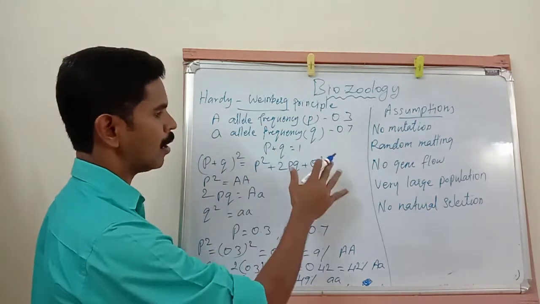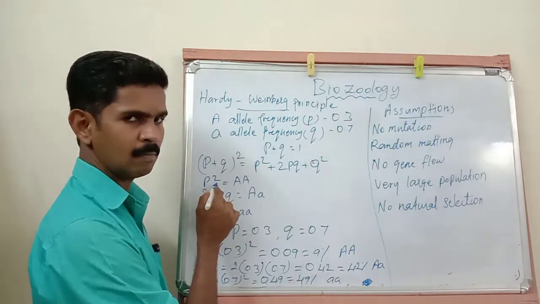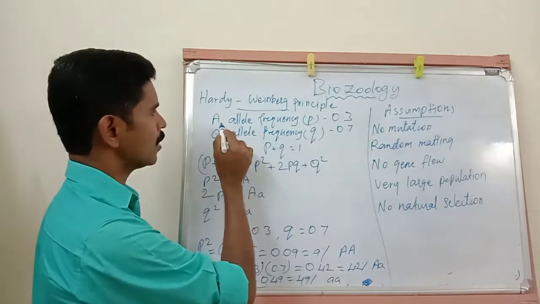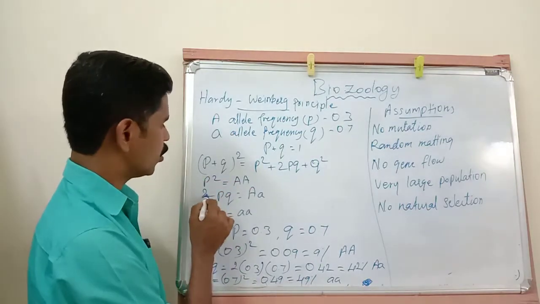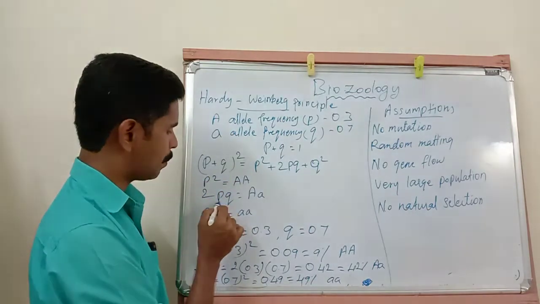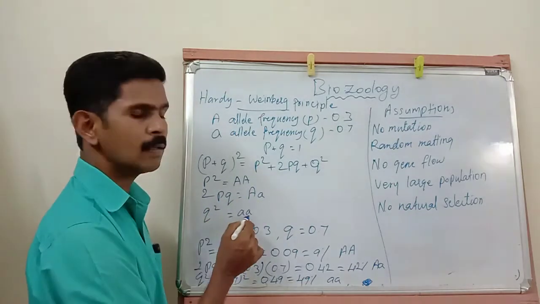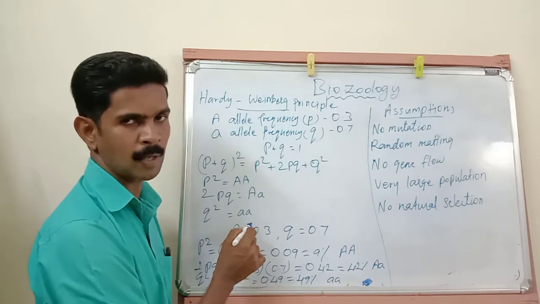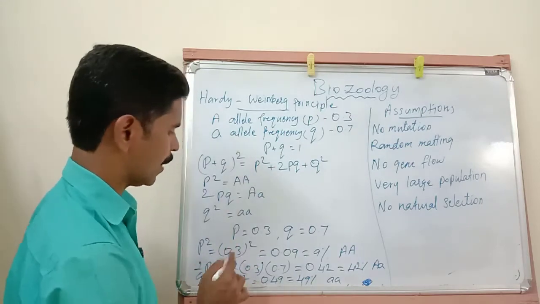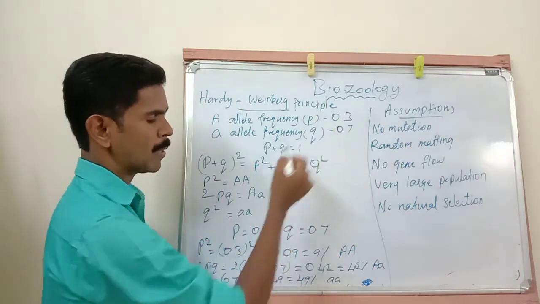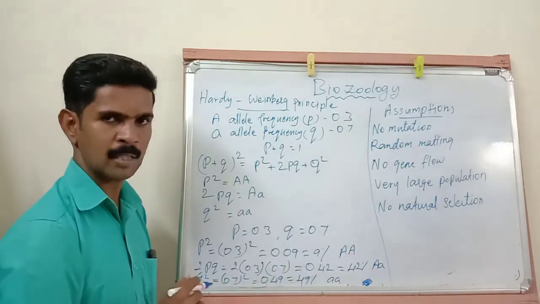And the values of all these P and Q, you all know. See, P squared: P means capital A, so P squared means capital A capital A. Then 2PQ: P means capital A, Q means small a. Then Q squared, both letters are small, small a small a. Understand? Then come to the point. The P value, you know, is 0.3 and Q's value is 0.7. Now come to the formula.